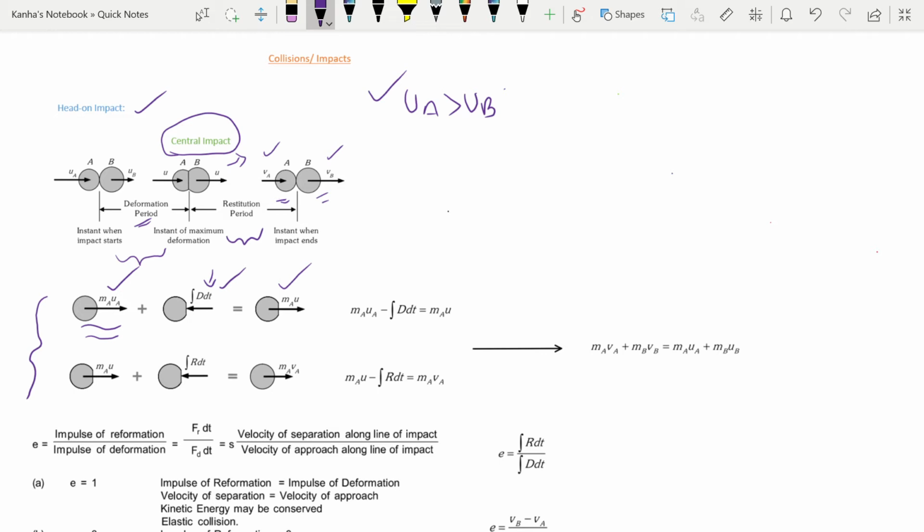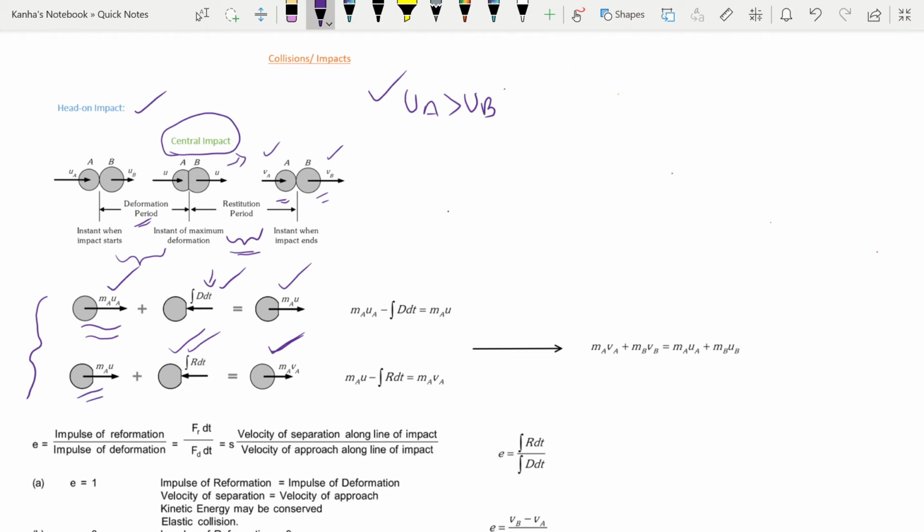Similarly, I apply the impulse momentum theorem to block A in the restitution period. Now it is moving with the common velocity u, then there is a restoration force on it which applies an impulse R dt that leads to a final velocity v.